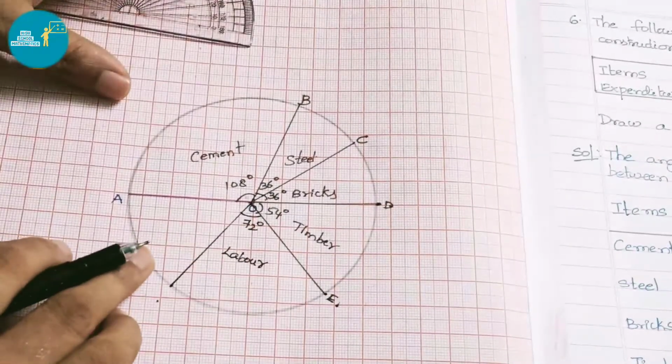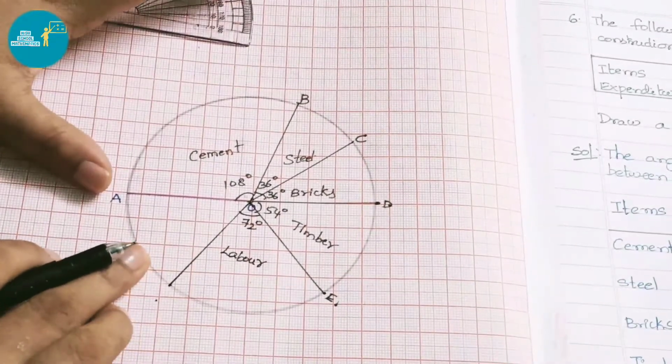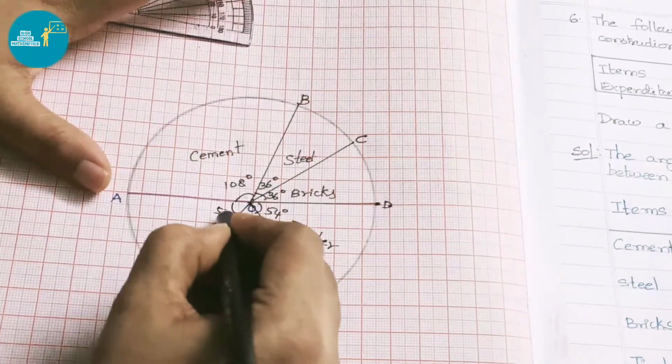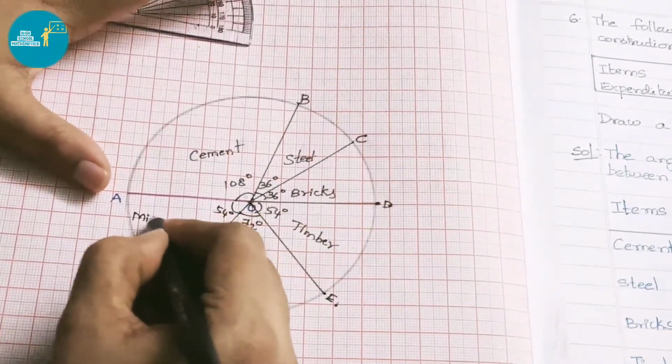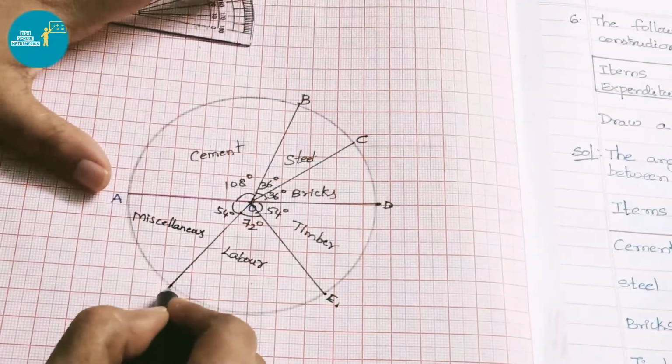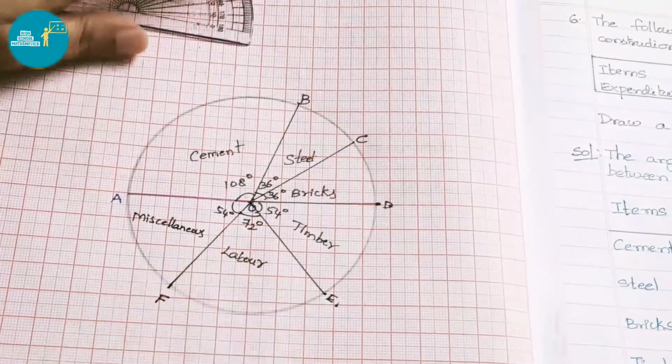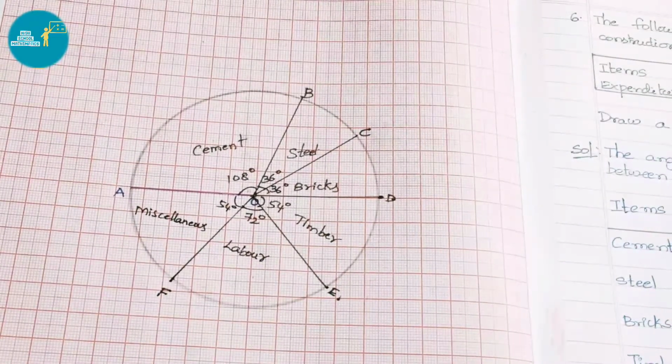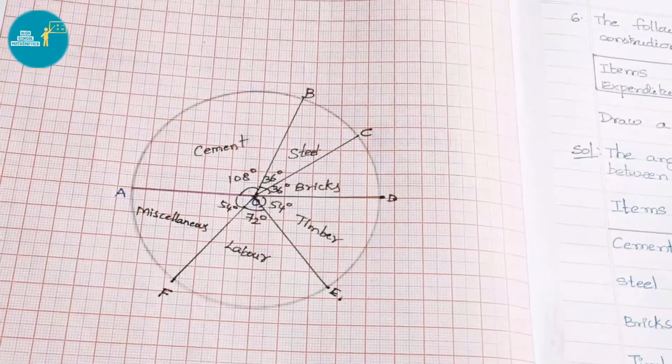Next, the remaining leftover angle is miscellaneous, that is 54 degrees. Let us mark it and name it as miscellaneous and mark this point as F. So this is our pie diagram for the given data.